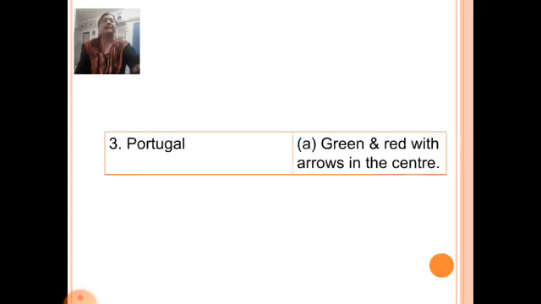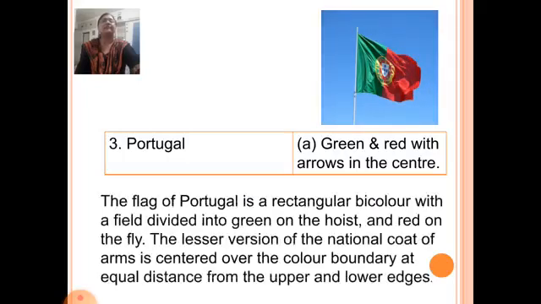Next one, Portugal. The flag of Portugal is green and red with arms in the center, which is option A. The flag of Portugal is a rectangular bicolor with a field divided into green on the hoist and red on the fly. The lesser version of the national coat of arms is centered over the color boundary at equal distance from the upper and lower edges.